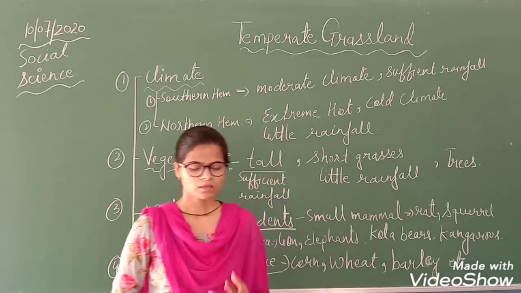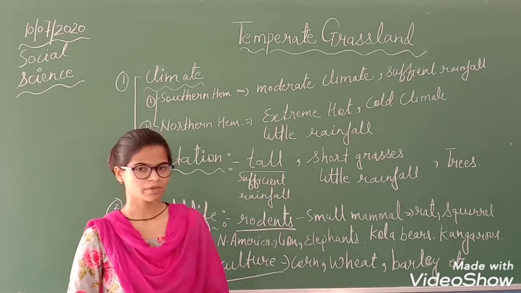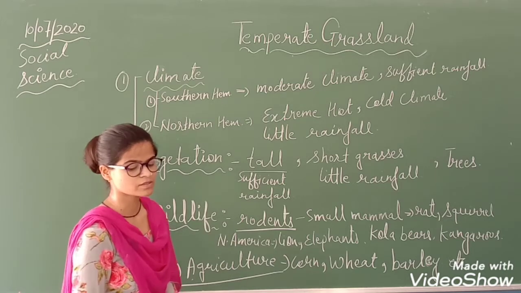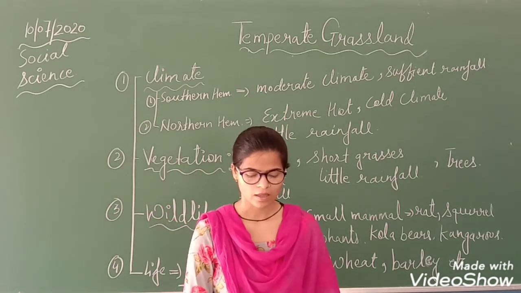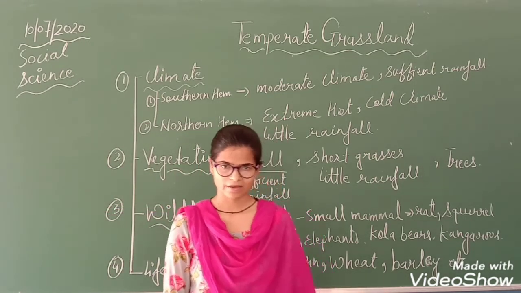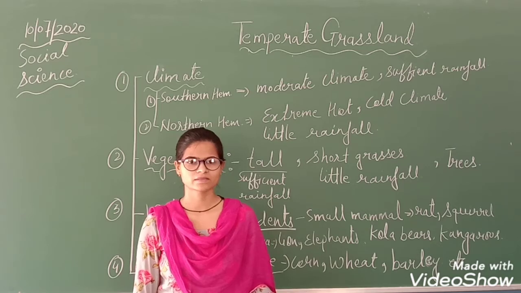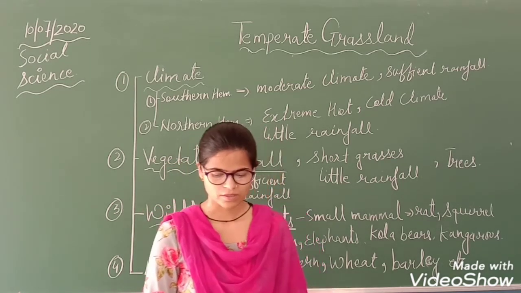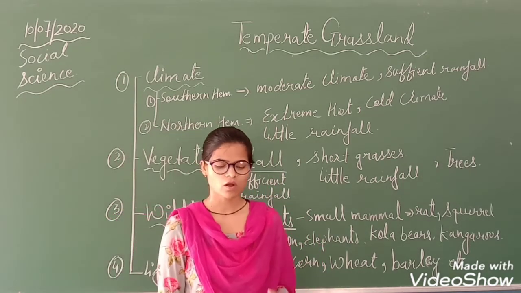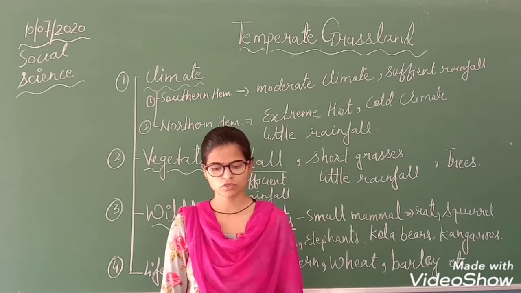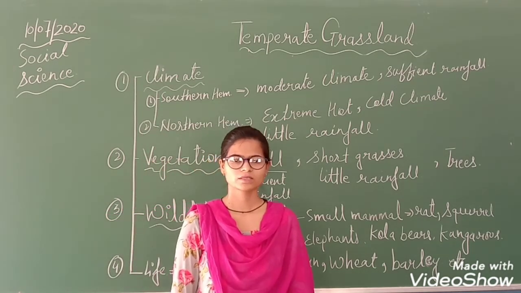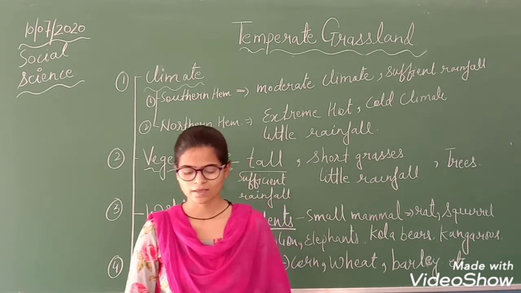Then one more important topic is also there, that is prairies of North America. Now in North America, vast grasslands are also known as prairies. Okay. So the major occupation of people living in this prairies region is farming, agriculture.